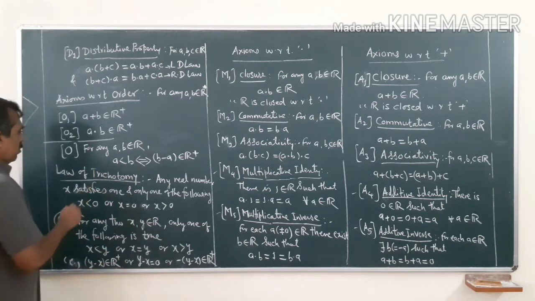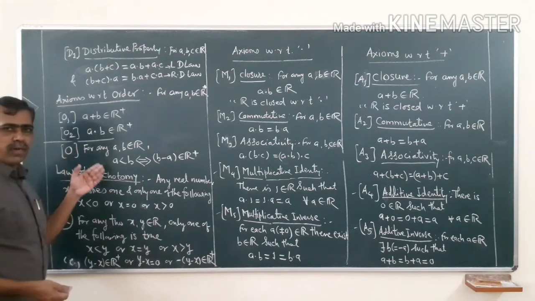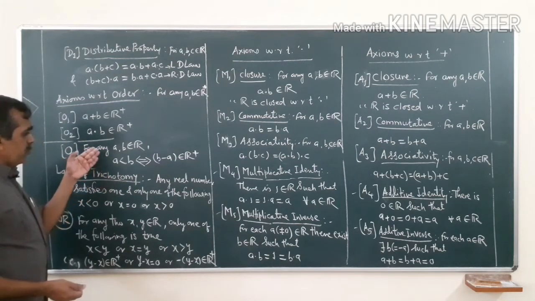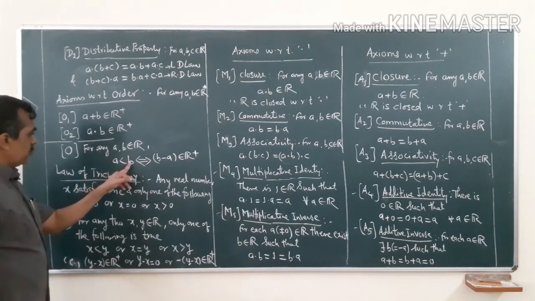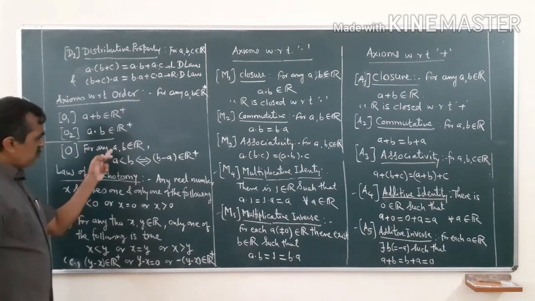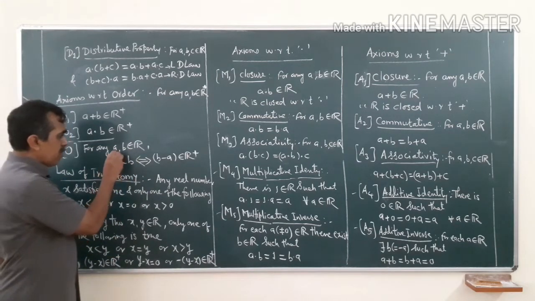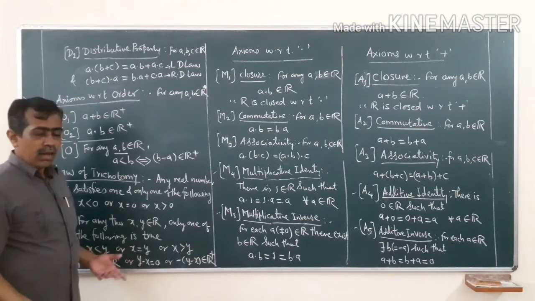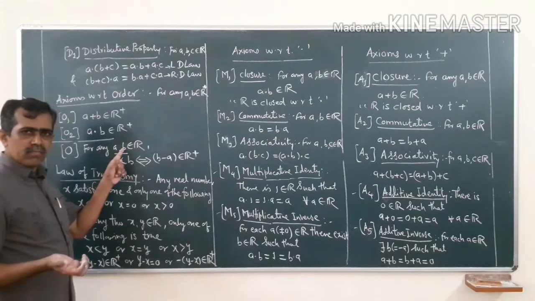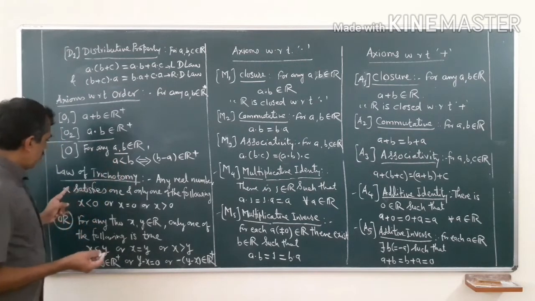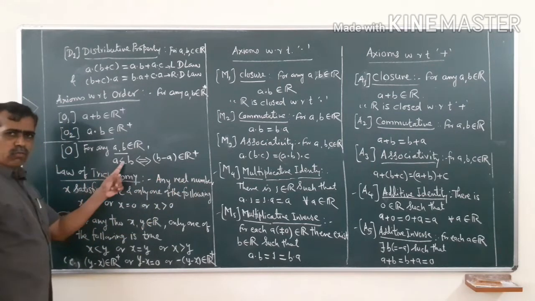Now see the modified version of this order property. By using this property, if I take B as 0, because this is true for any A and B in R, then for any real number x, how will it modify?